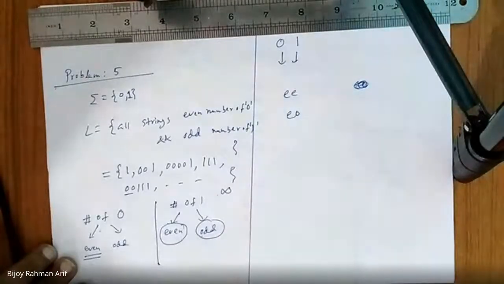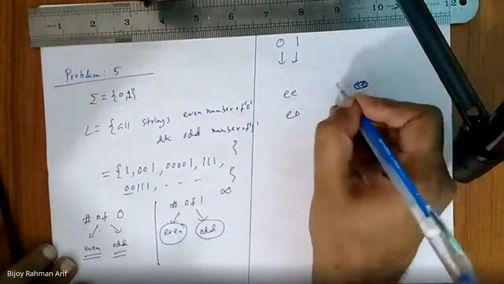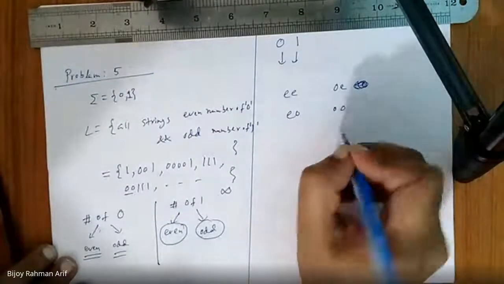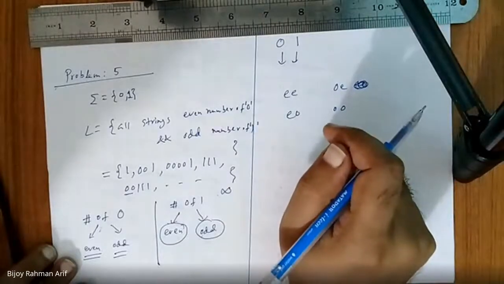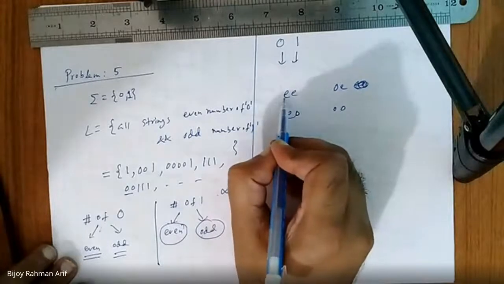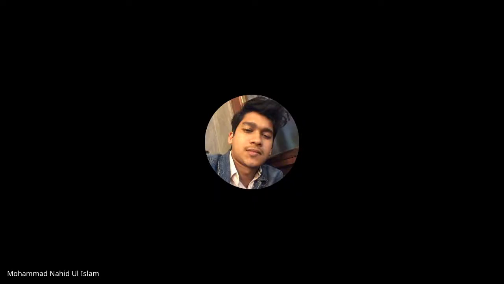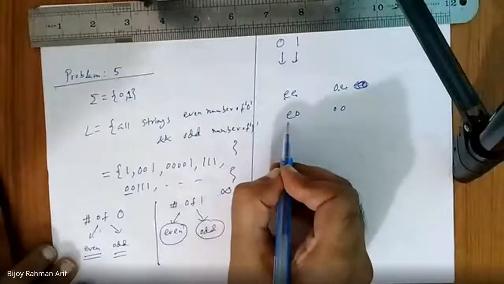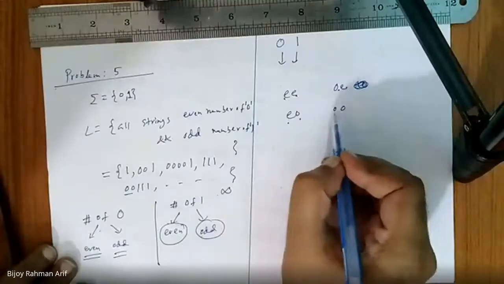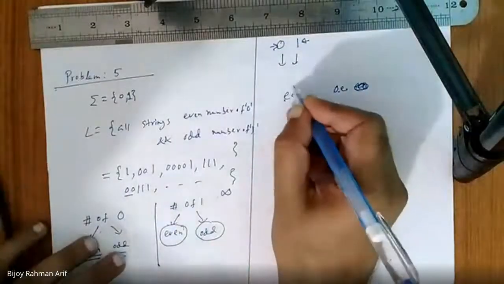Now, if you take odd, I have one state OE, another state OO. Do you agree with me or not? Where this one means 0 even, 1 even. Here it means 0 odd, 1 even. This one means 0 even, 1 odd. This one means 0 odd, 1 odd. Because the first one is for 0, the second one is for 1. Is it clear to you? Yes, sir. We should have 4 states.